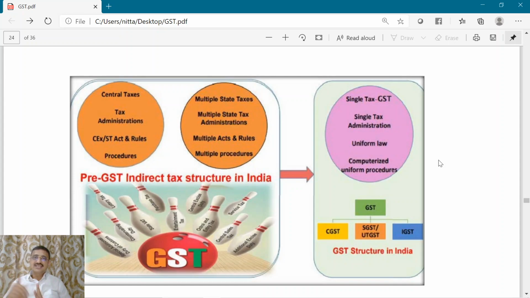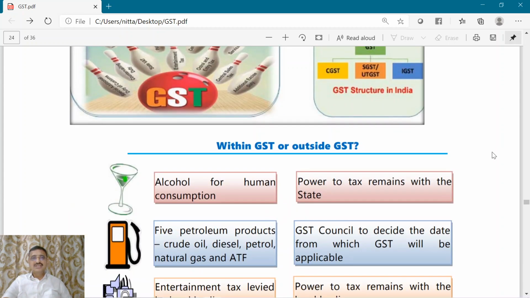For interstate sale, it will be IGST, and all the procedures have been rationalized and brought into a single computerized portal. And the law, though each state will have its own GST law, the crux or the overall view will be one and the same for all the states.